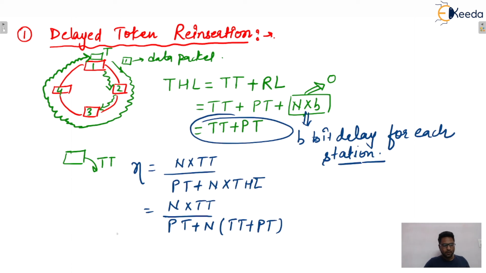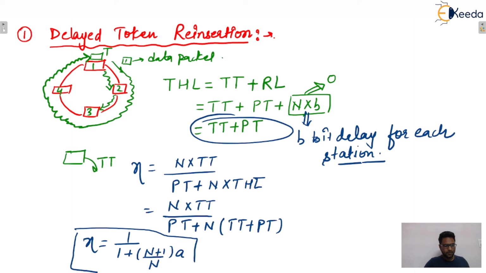Now divide this entire term by N into TT, so it becomes 1 upon 1 plus (N plus 1) divided by N into A, where A is the propagation delay upon transmission delay. So that is the efficiency in case of delayed token reinsertion.